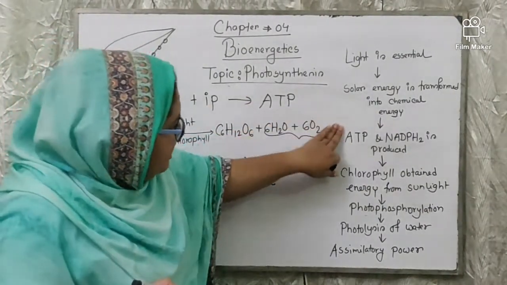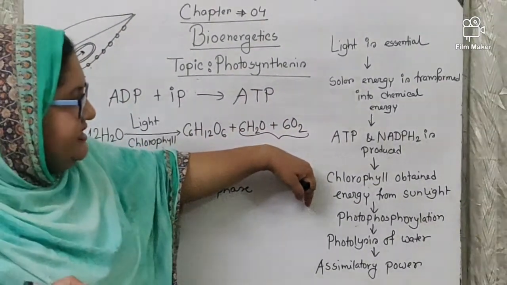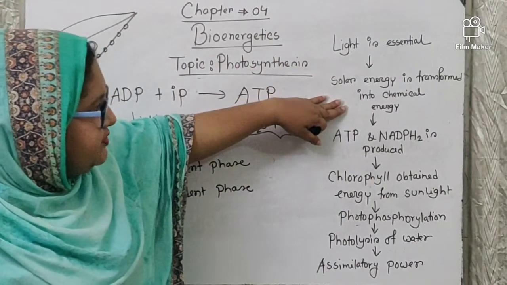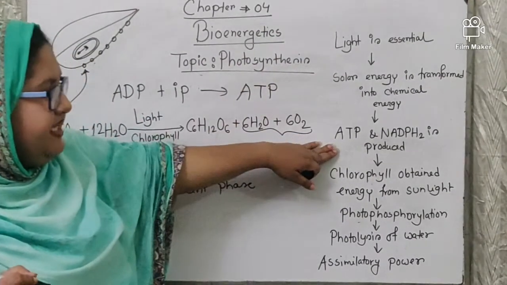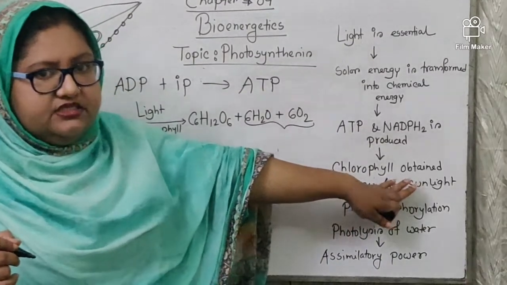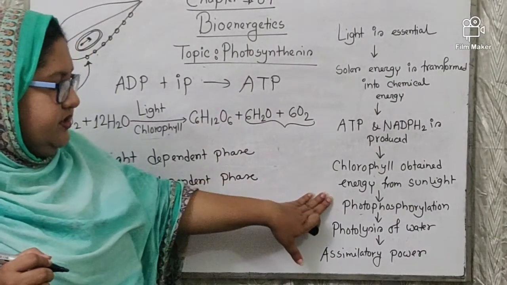I have given this flowchart through which you can memorize this easily. Light is essential, solar energy is transformed into chemical energy, ATP and NADPH2 are produced, chlorophyll obtains energy from the sunlight. Okay, then this process is known as photophosphorylation.